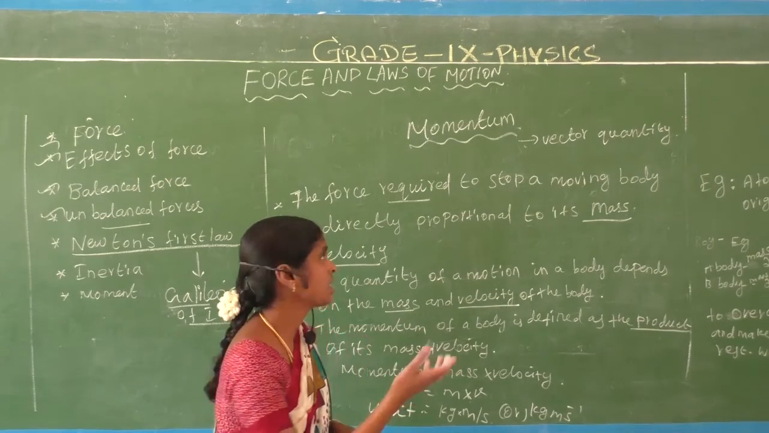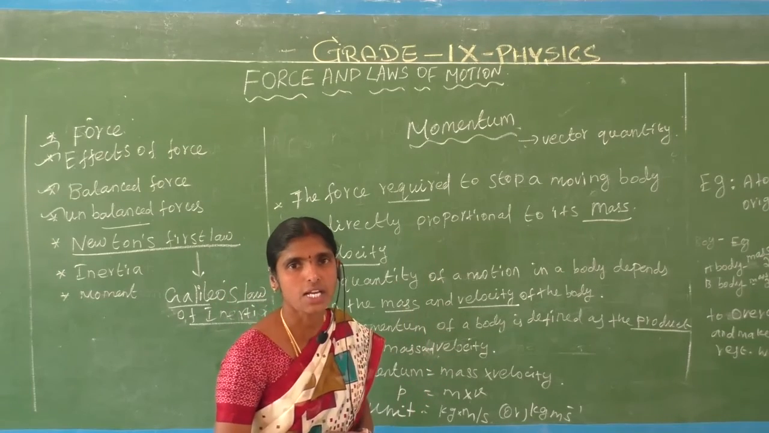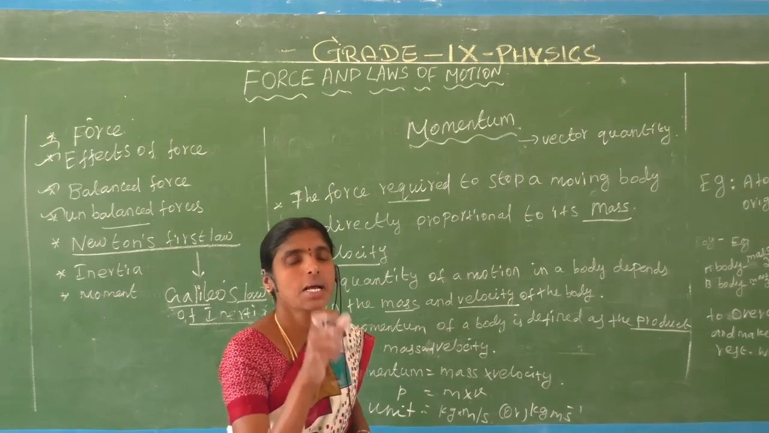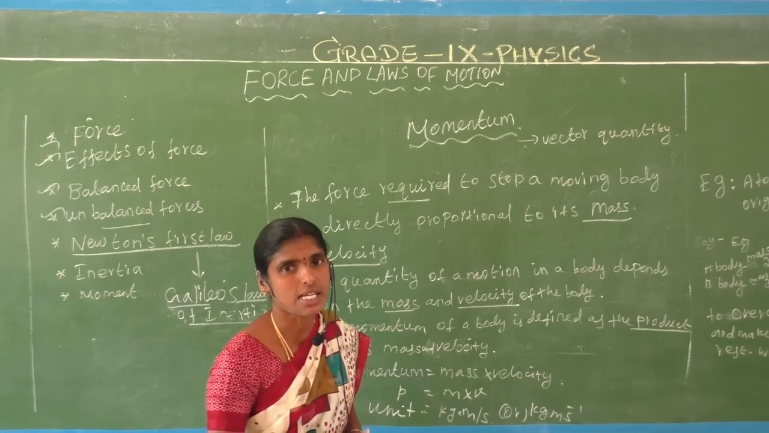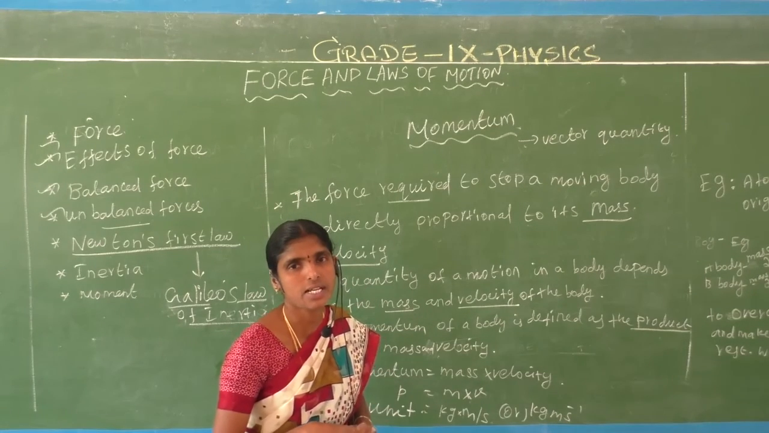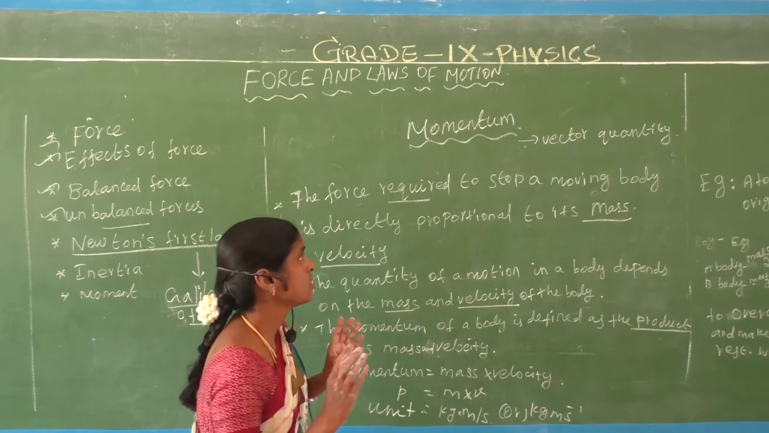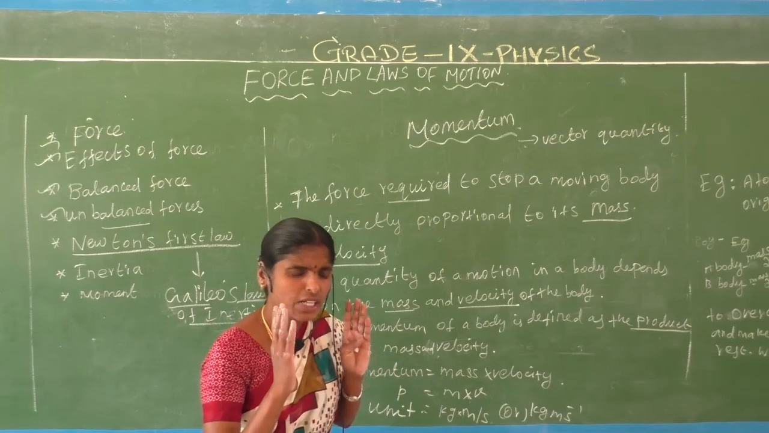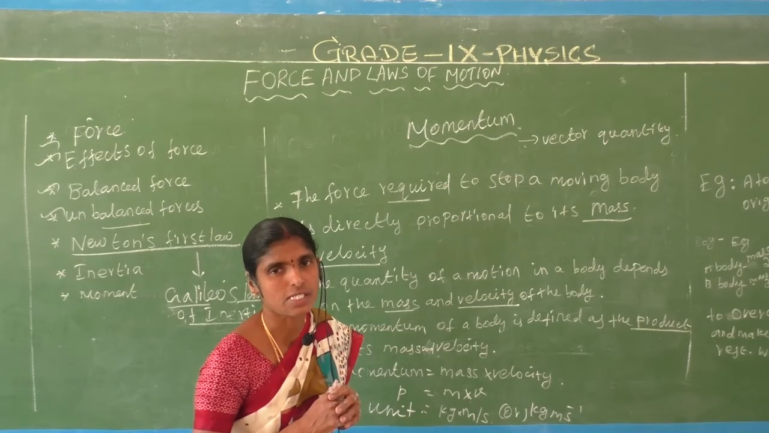Is momentum a vector quantity or a scalar quantity? Momentum is a vector quantity. It is defined by magnitude and direction. So momentum is a vector quantity. Don't get confused, just go through the NCERT book. Newton's first law is a very easy law.